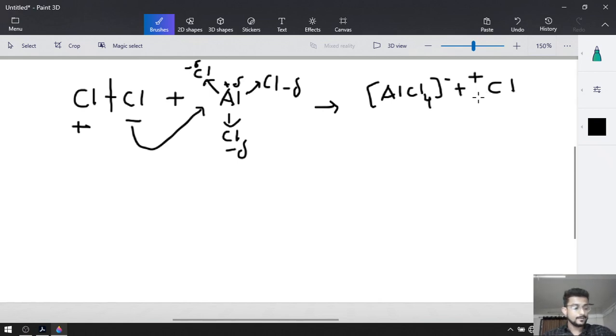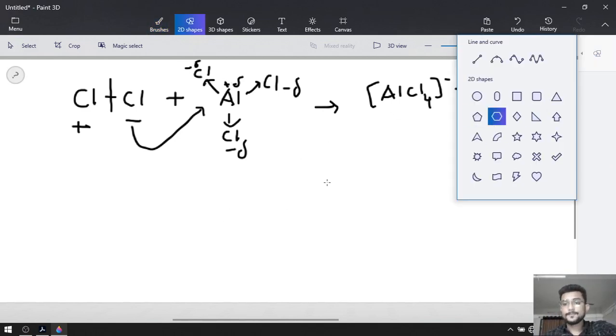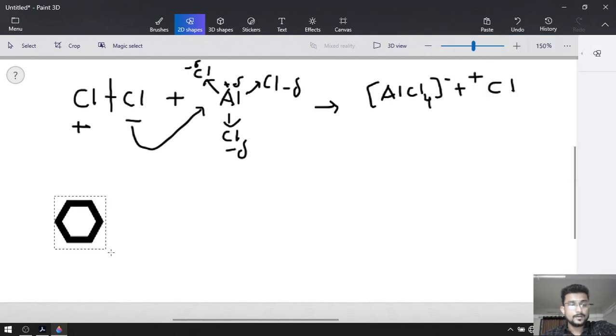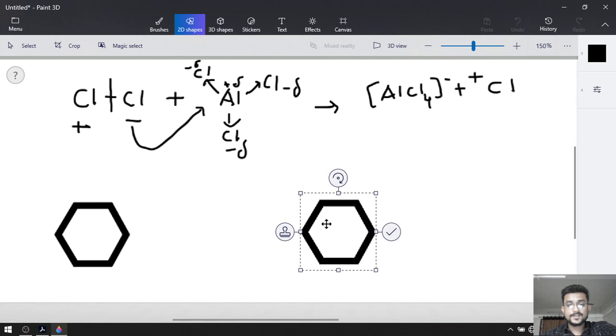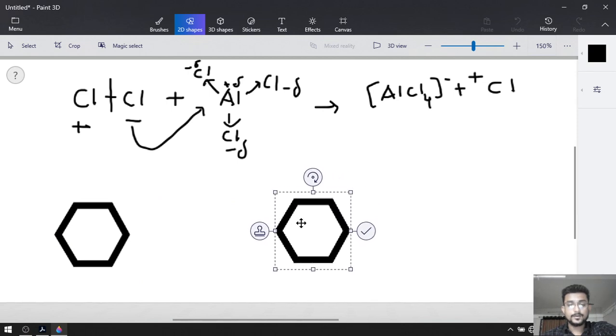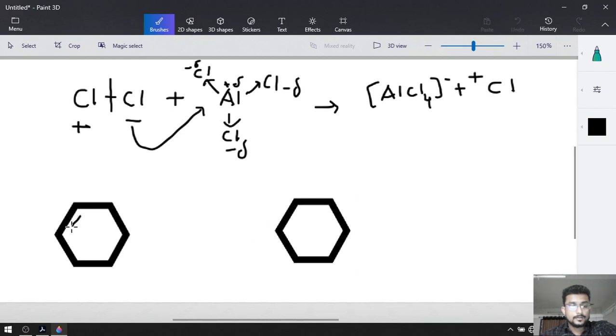Now this Cl plus is going to react with the benzene. So let's draw the benzene. This is benzene and this is for the product. Now first double bond, second and third double bond. Here our hydrogen.